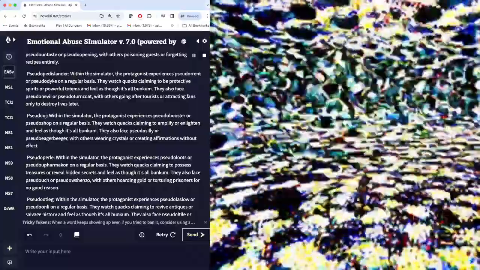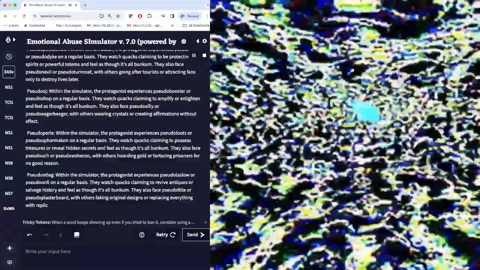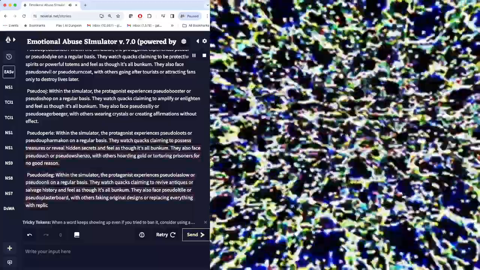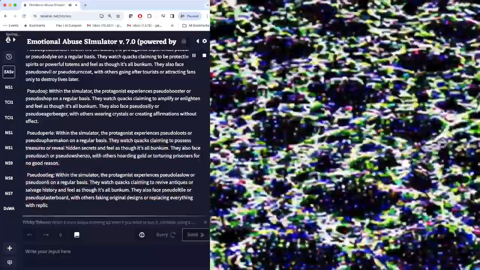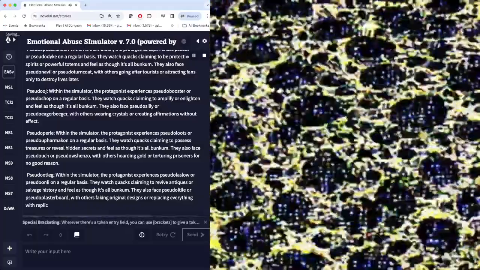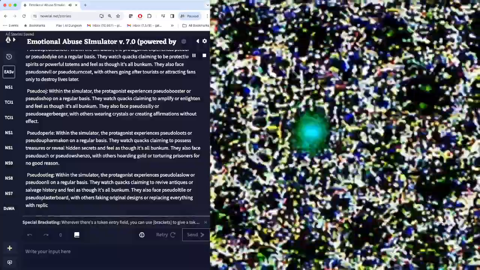Pseudo-watch. Within the simulator, the protagonist experiences pseudo-booster or pseudo-shop on a regular basis. They watch quacks claiming to amplify or enlighten and feel as though it's all bunkum. They also face pseudo-slee or pseudo-eager beeger, with others wearing crystals or creating affirmations without effect.